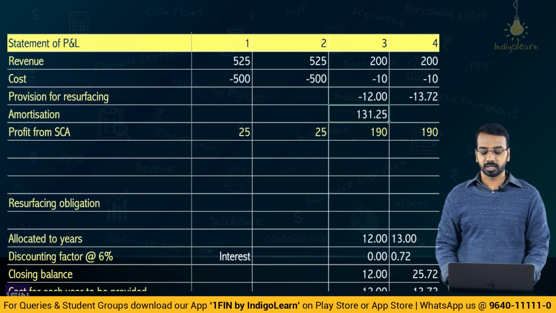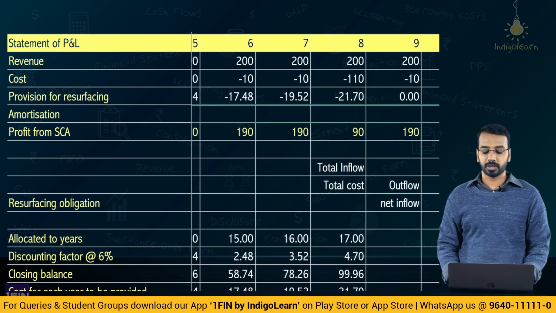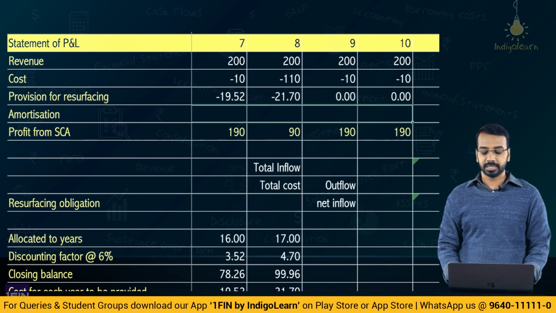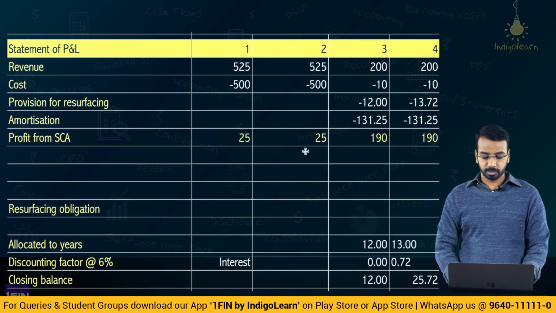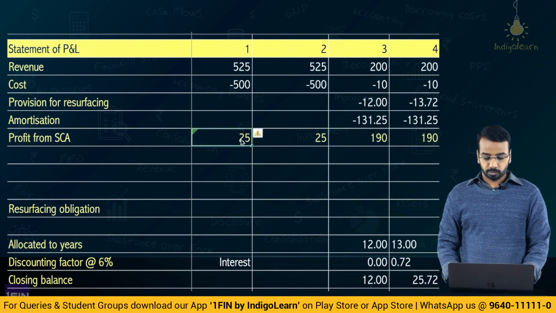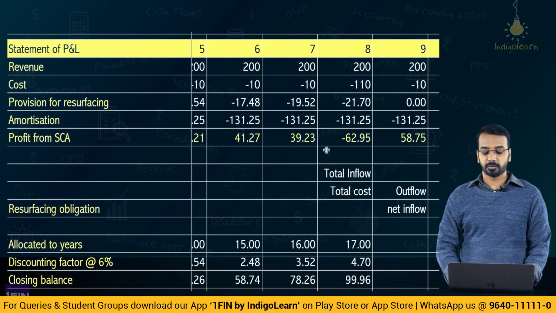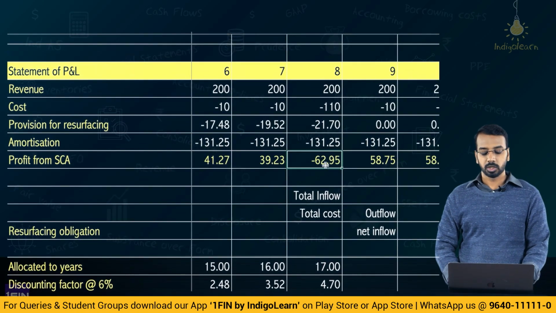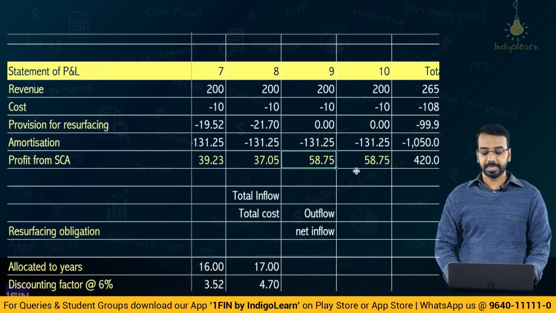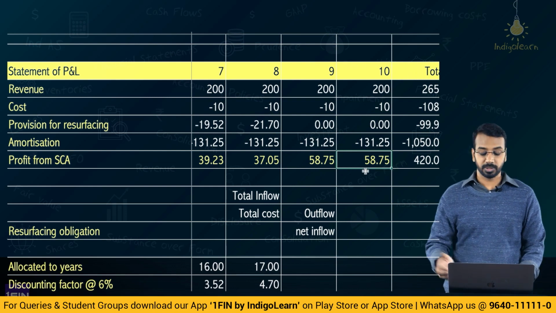1050 by 8, you have 131.25. Let me put it in as a negative number. 131.25, 3, 4, 5, 6, 7, 8, 9 till 10 years. And let me update the profit column also. 25 here. So 46.75, 45, 43, 41, 40. Here there is a loss, sorry. This has to also be minus 10. 37, 58 and 58. That is the profit that is being recognized.